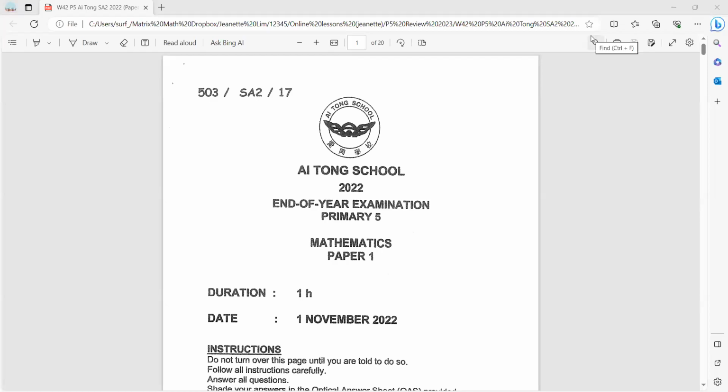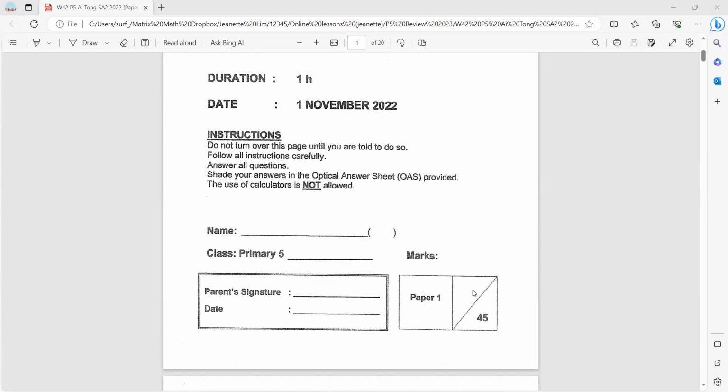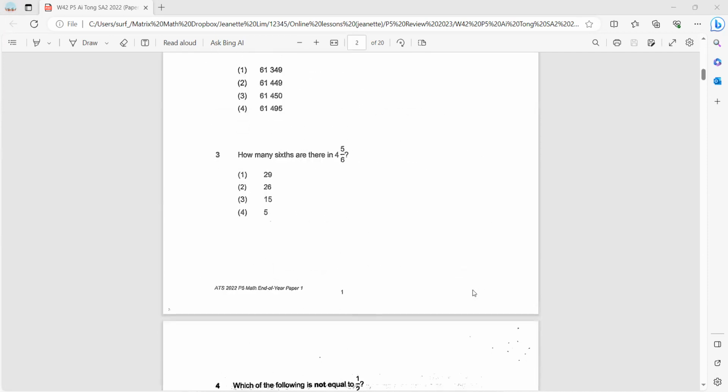This is Tong 2022 SA2 end of year exam for P5. We're looking at paper 1. Okay, for paper 1, I will not be going through every question. I'll pick up questions that I want to focus on, or careless mistakes that students often make.